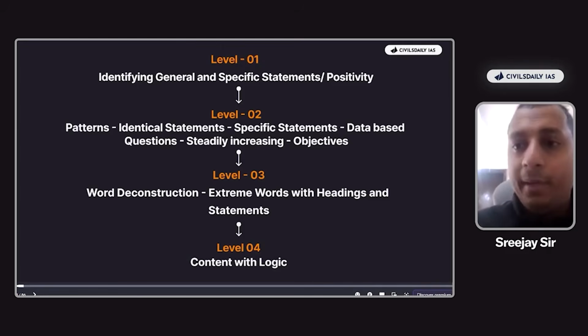For example, mainly in 2025, in one of the battery cathode question, UPSC have introduced the word usually. In 2025 as well, in case of a cement question, UPSC have introduced globally, cement manufacturing contributes to close to 5% carbon emission. Now, this is what we explore in the level 3.